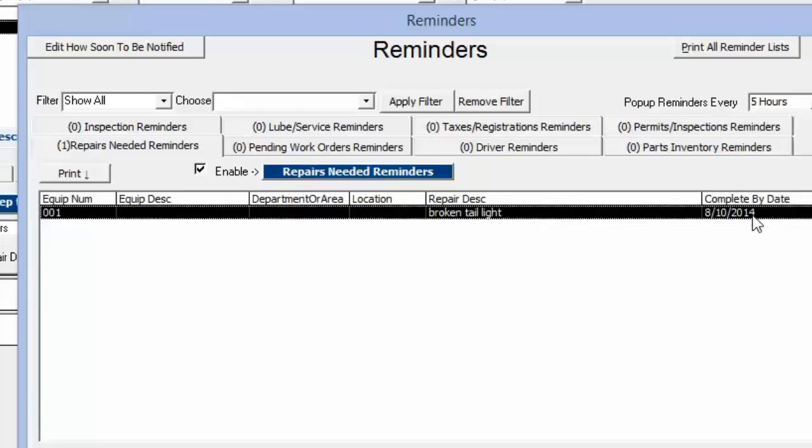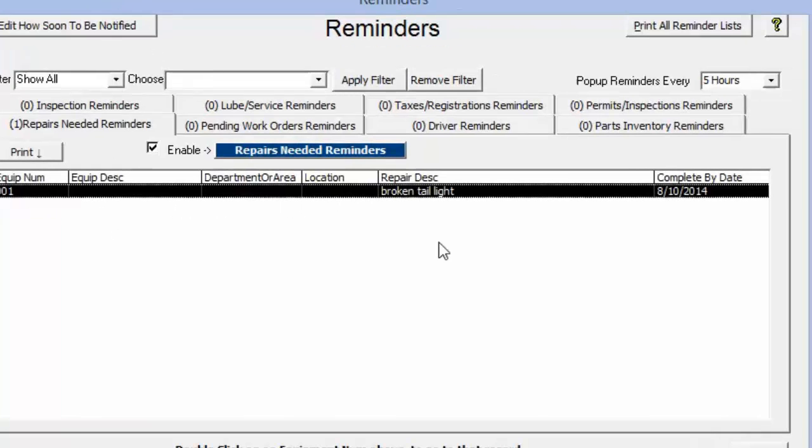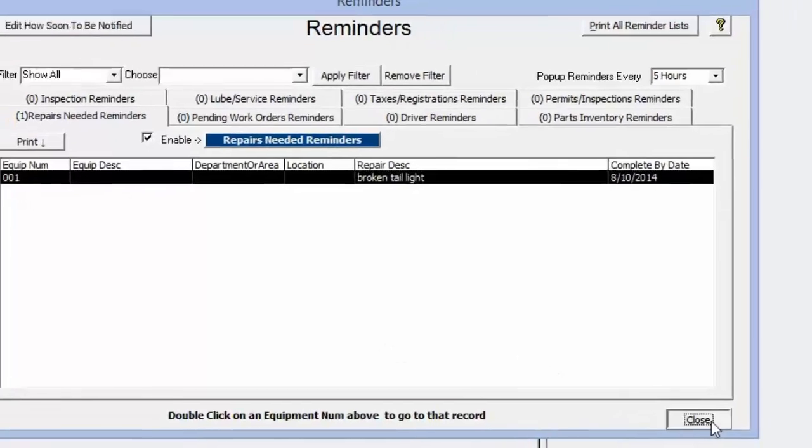So it's got a complete by date and the description of what needs to be done. And if this piece of equipment had a department or area or location, this would show up in this area as well. Same thing with the description for the equipment. So that's where that's going to show up.